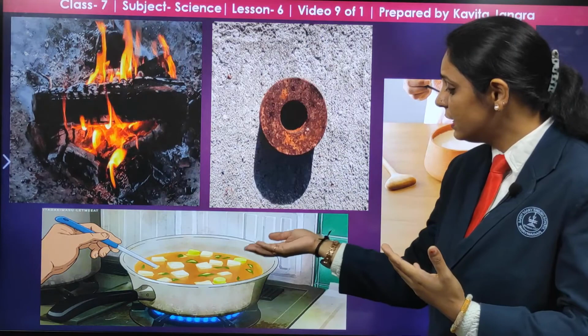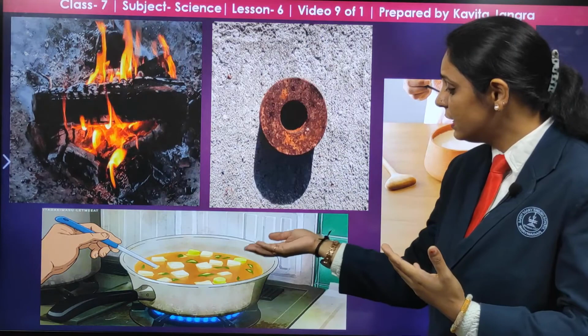Now the examples of chemical change. The spoilage of food: when you keep food for a long time, a bad smell comes out, it becomes stale. This is a form of chemical change. Now the cut surface of an apple: if you keep the apple in cut form as such, after some time what will you see? It turns black. Just like the potato and the brinjal, they turn black in color. Why does this happen? Because a chemical change occurs there.